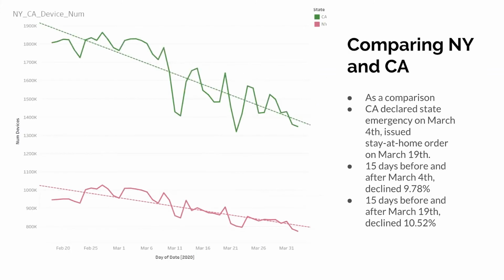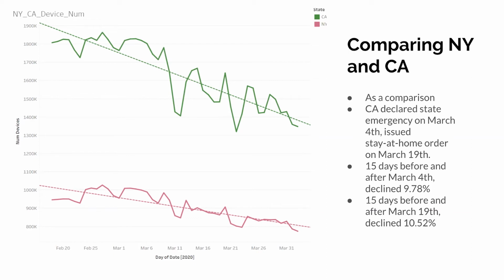Next slide, please. We compared the New York and California numbers. California declared a state of emergency on March 4th and issued a stay-at-home order on March 19th, which is a little bit ahead of New York. Fifteen days before and after March 4th, the decline was 9.78%.